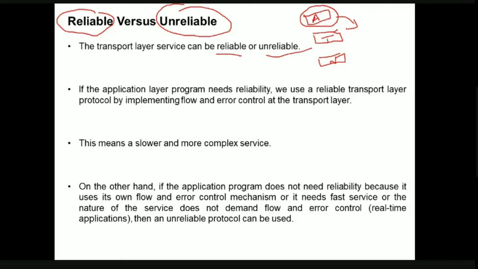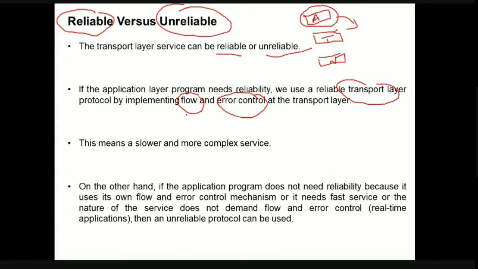TCP protocol, right? So we should use a reliable transport layer protocol, which is nothing but the TCP protocol. Why are we going to call this a reliable protocol? It provides us flow control and error control at the transport layer. If you remember, we discussed flow control and error control at the data link layer also, and in the transport layer also we will be implementing flow control and error control.